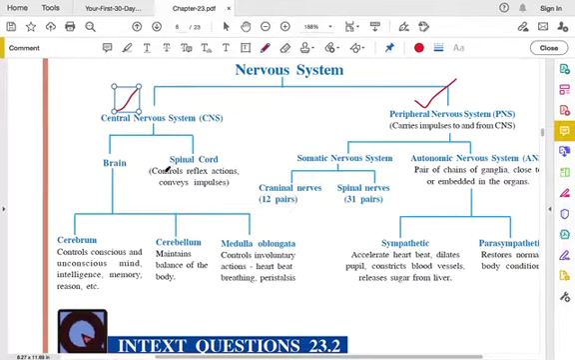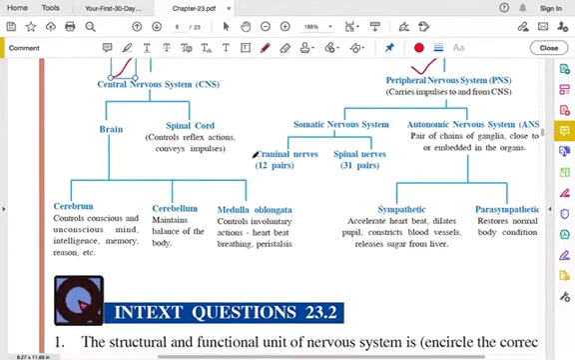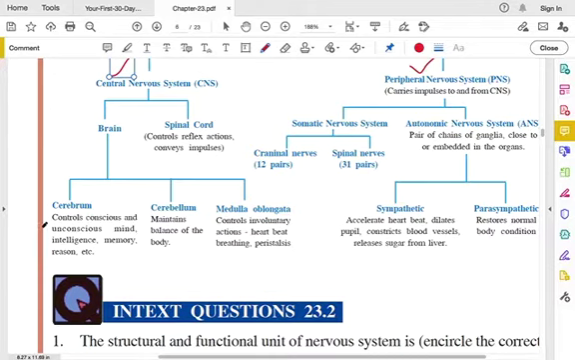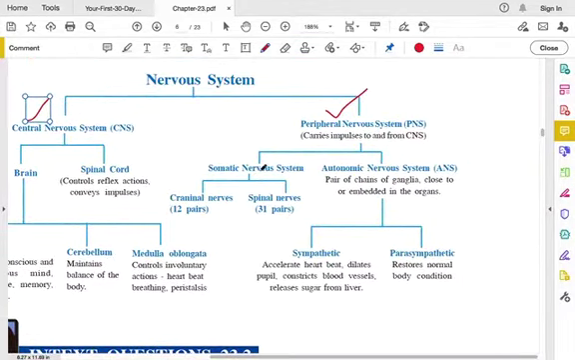Spinal cord function is it controls reflex actions. Reflex action is anything like a sudden action. Okay, and it conveys impulses to the spinal cord. Okay, and brain has three main parts: cerebrum, cerebellum, and medulla oblongata. We will see this all in detail when we see about brain. Okay, and we have peripheral nervous system. They are nothing but the nerves which arise from the brain and spinal cord.